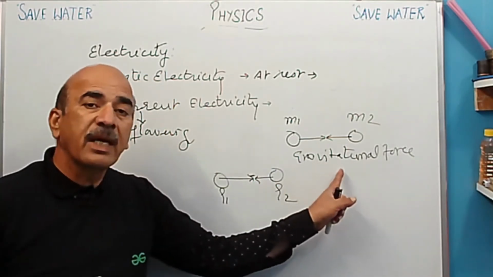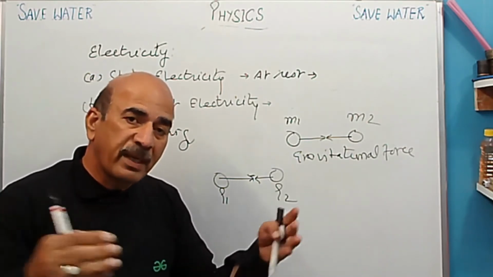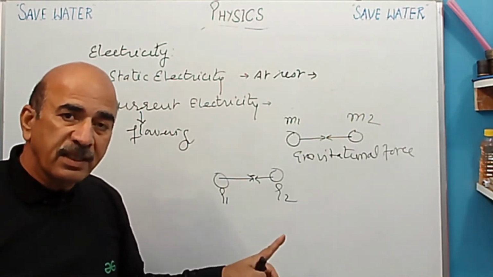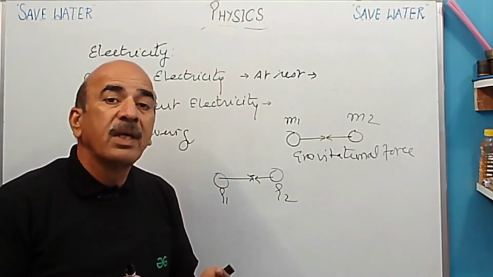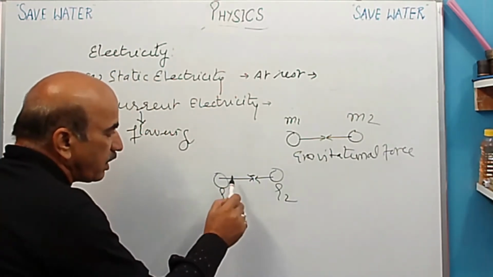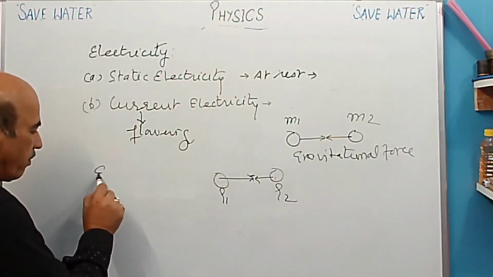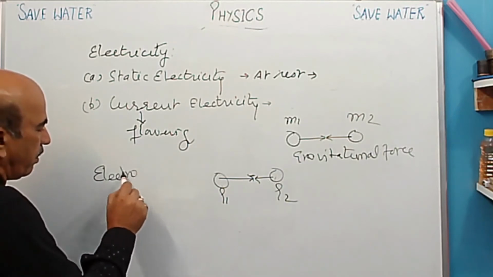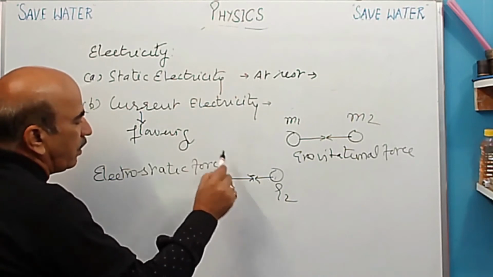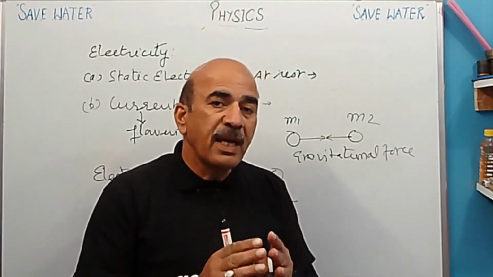Gravitational force is always an attractive force, a force of attraction. But the force which is acting between the two charges can be a force of attraction or repulsion. You have seen just now in these two activities. So this force which is acting between the two charges is known as electrostatic force.